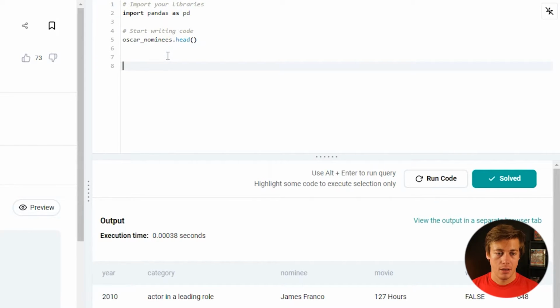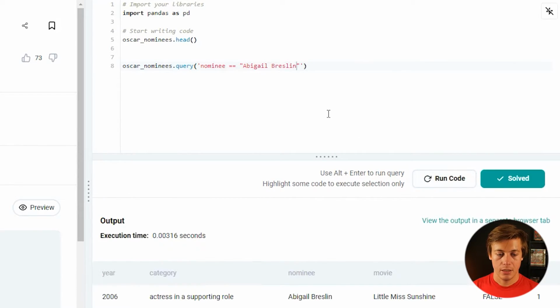See if you can solve it while I do it, or pause the video. We can just do dot query, and all we have to do on this side of things is nominee equal, and then put this name in here. And you can see we have it once over here, but I think they just want it as like an output of 1. I'm pretty sure.